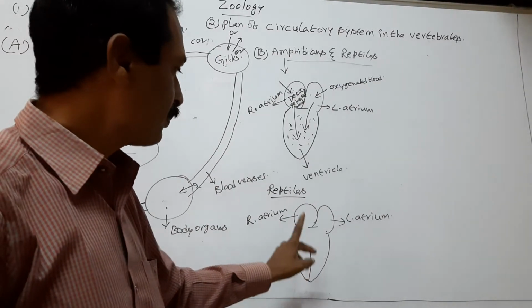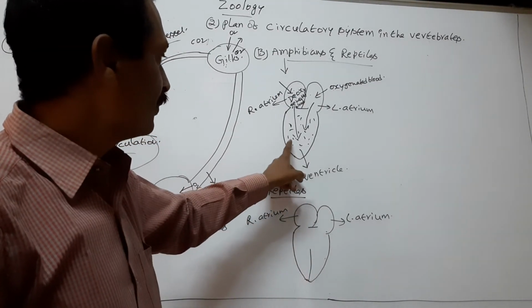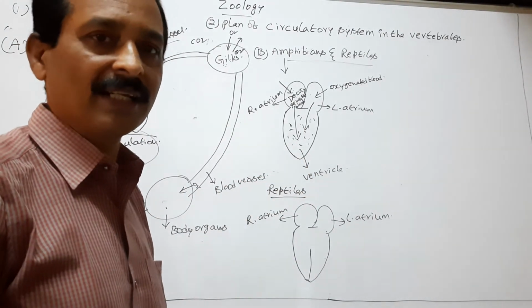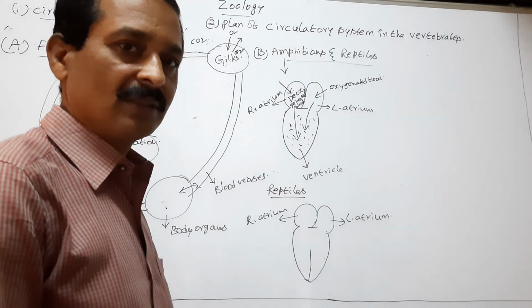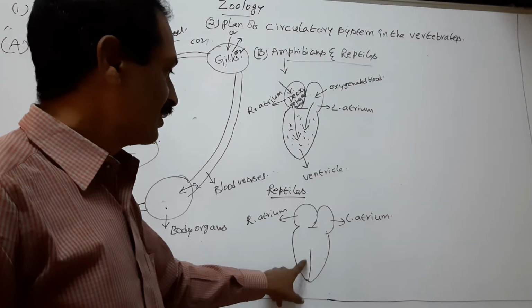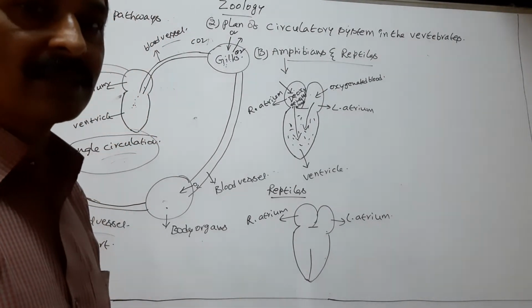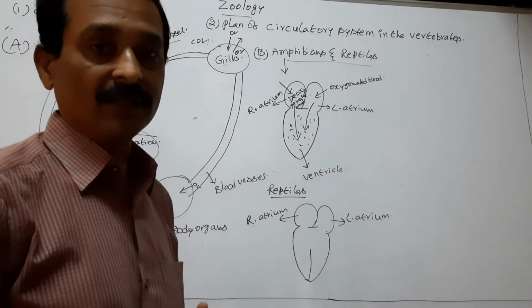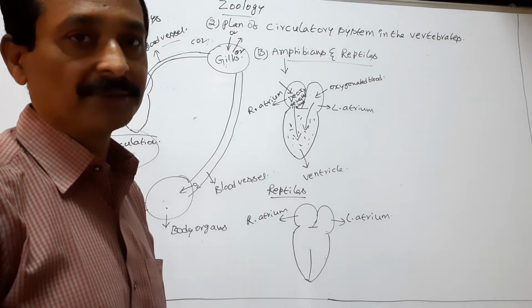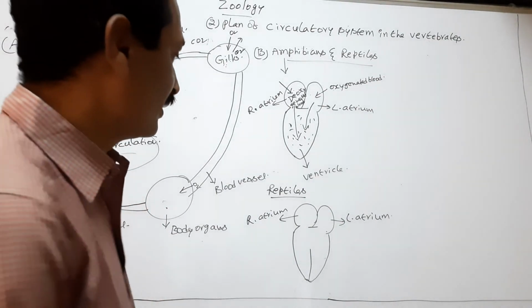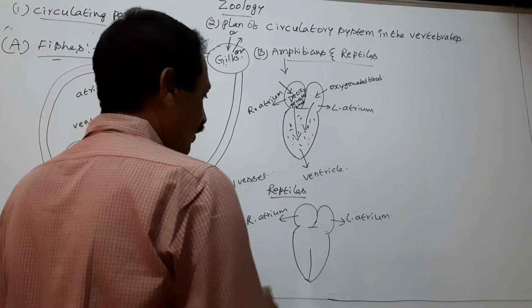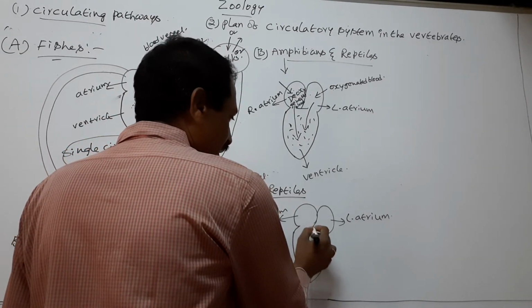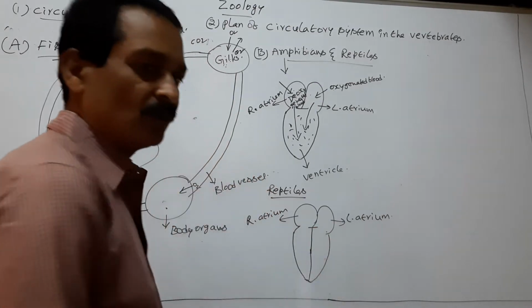In reptiles, ventricle divides partially, but in the amphibians, ventricle does not divide partially or completely. But the crocodile is a reptile. In the crocodiles, the ventricle completely divides into two chambers.